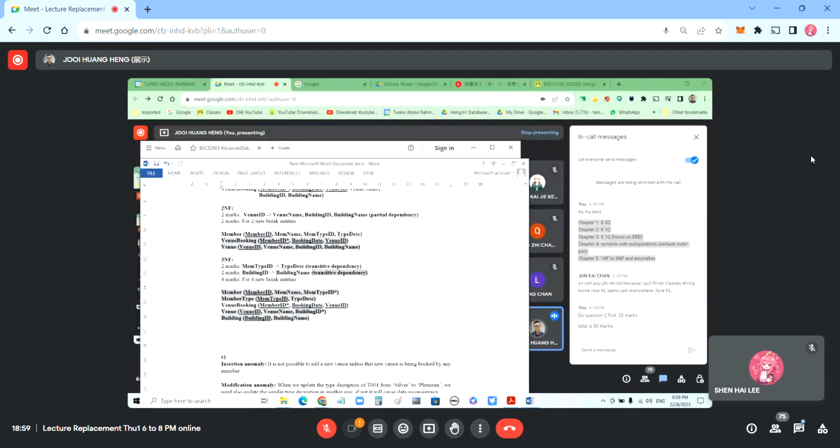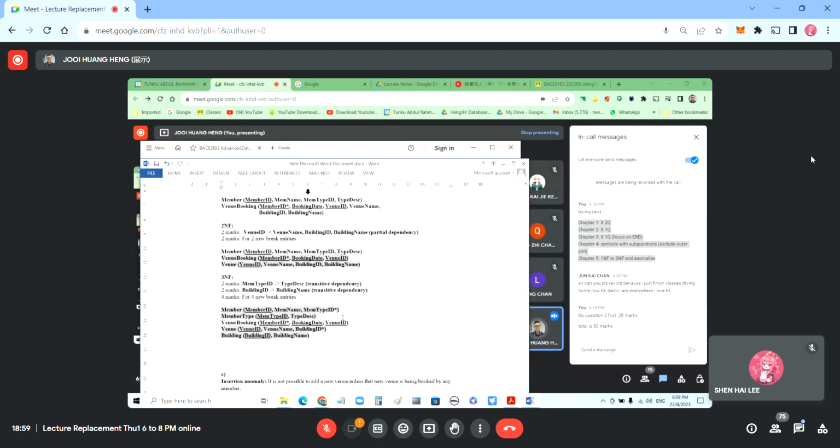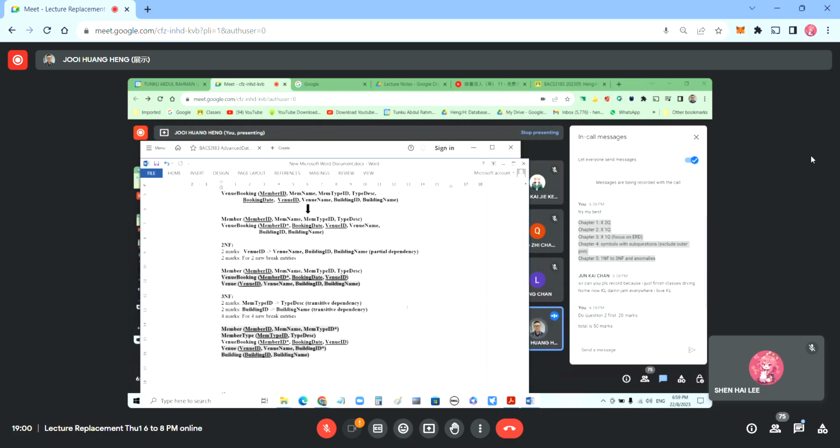Then transitive dependency, 1 mark. So 2. So after that, you break to 4 tables. So 1, 2, 3, 4, each table 1 mark. So you can see the transitive ones are totally new tables. This one is new, and this one is new. Okay, the remaining one is put back in the original tables. Just put an asterisk there only. Okay, so it's all regarding the first, second, third normal forms.